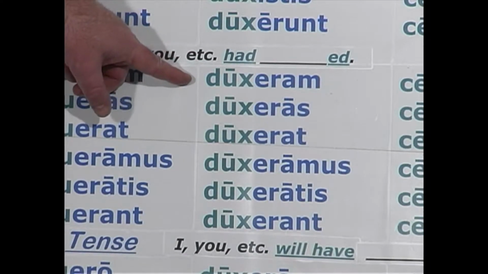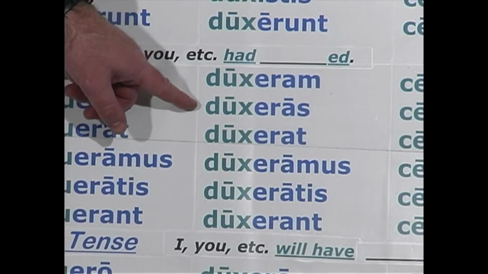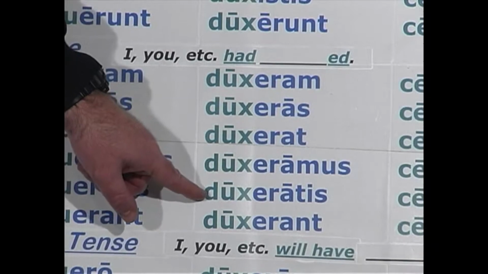Drop off the i and add the imperfect of sum, and you have the pluperfect. Duxeram, duxeras, duxerat, duxeramus, duxeratis, duxerant. That is, I had led, you had led, he had led, we, you, plural, they had led.